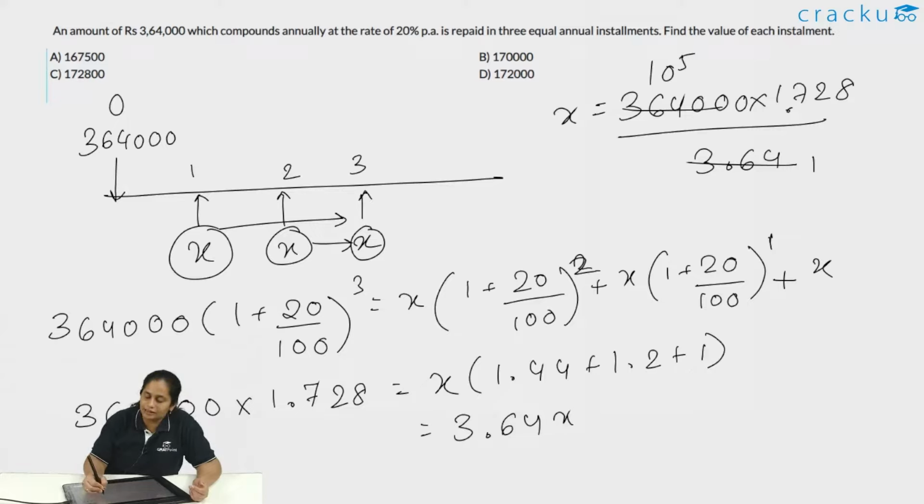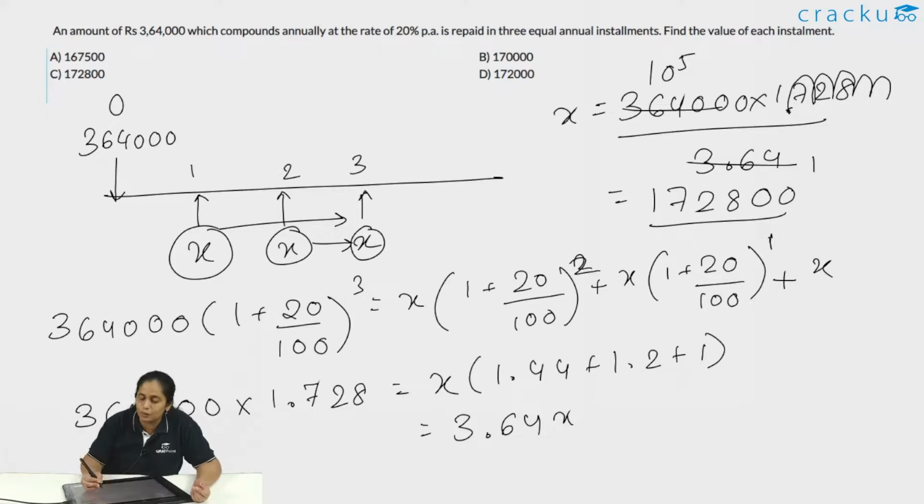And this is essentially 3.64 times 10 raised to 5. So this is 10 raised to 5 into 1.728. So this will be equal to 1.72800, so this is 172800. So the value of x is going to be equal to how much? This is 1,72,800. So the value of each installment is option C, 1,72,800.